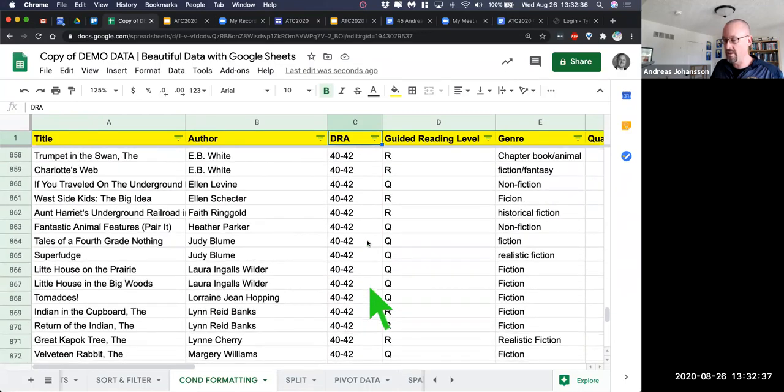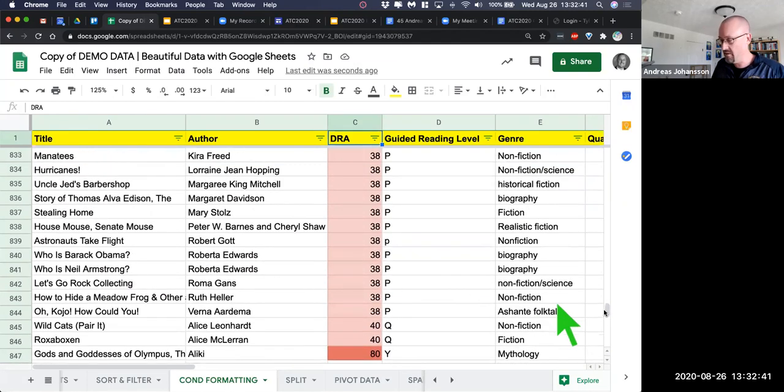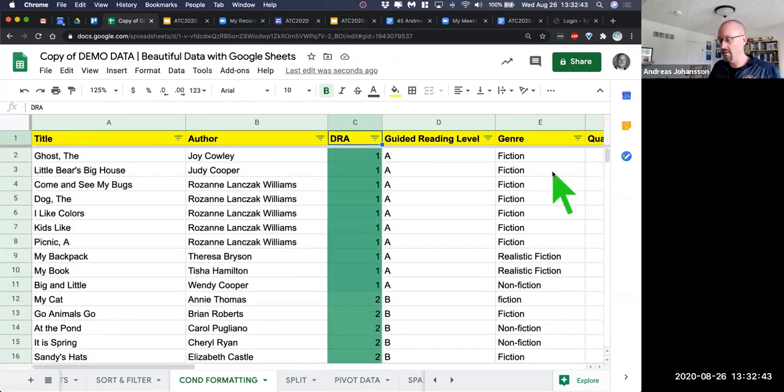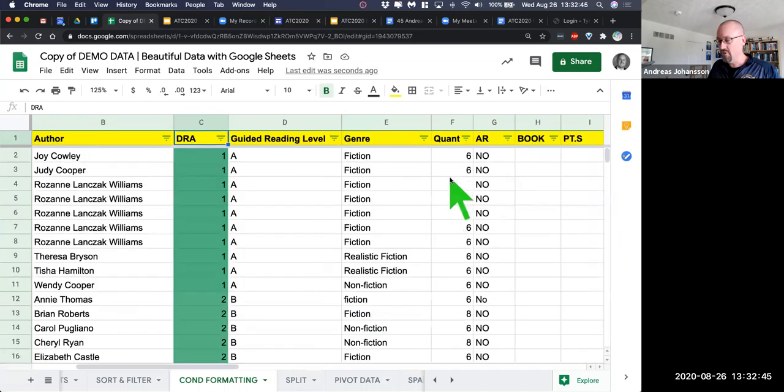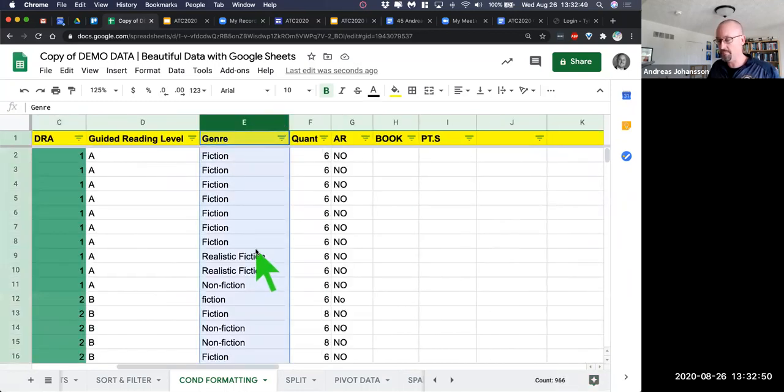And then we have all these ranges here that are uncharted. And so that's an easy way to kind of work with your data to make it look good. You could do it based off of words as well. So if you wanted to come in and say, highlight column E, and we're going to want to see all the fiction books, and notice that we have fiction, fiction, fiction, fiction.